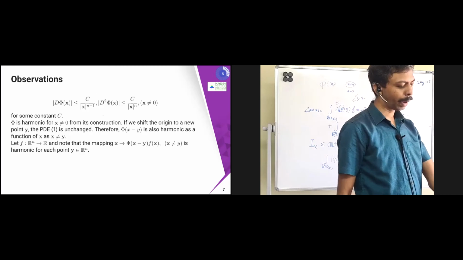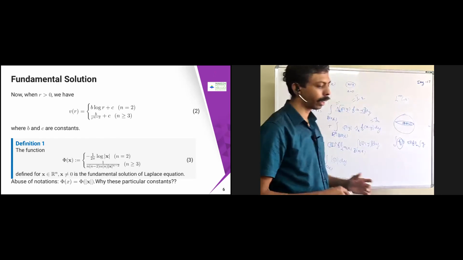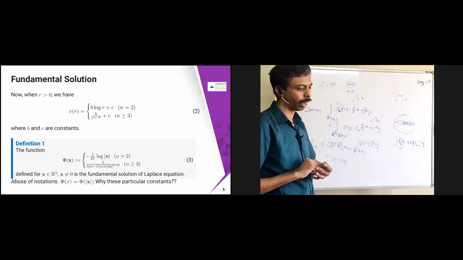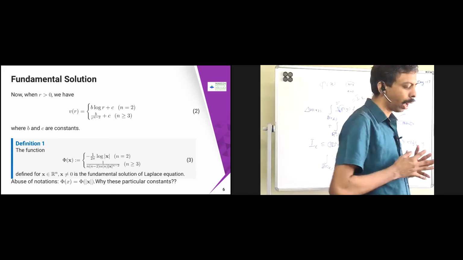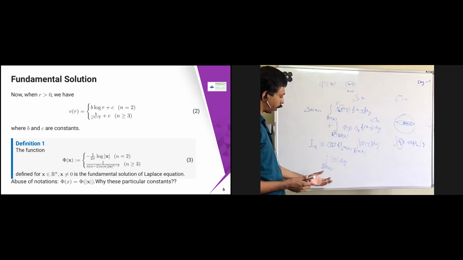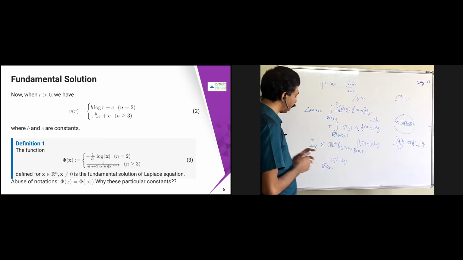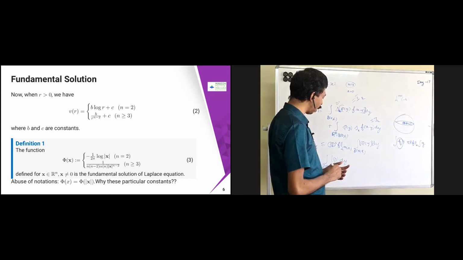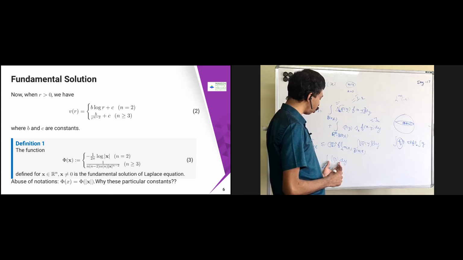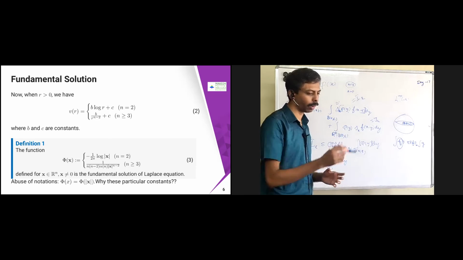Okay, so our pi definition is this, right? Minus 1 by 2 pi log x, and for n, 1 by n into n minus 2 alpha n x power n minus 2. Now, if I'm just defining this integration on B of 0 comma epsilon, then what is it going to give me? I'm just going to take some constant out, so only the integral will be remaining. What is that integral going to give you for this pi?